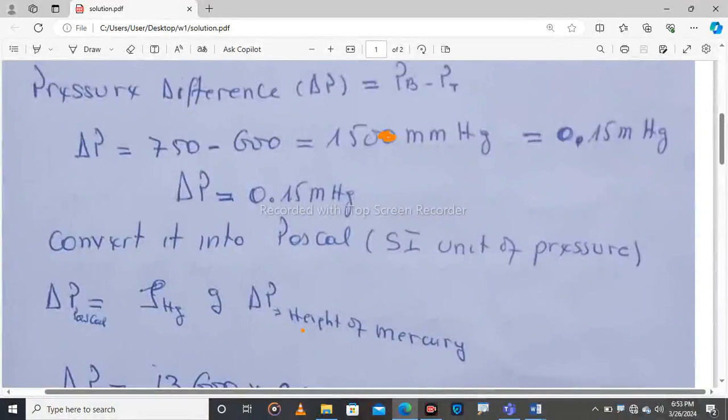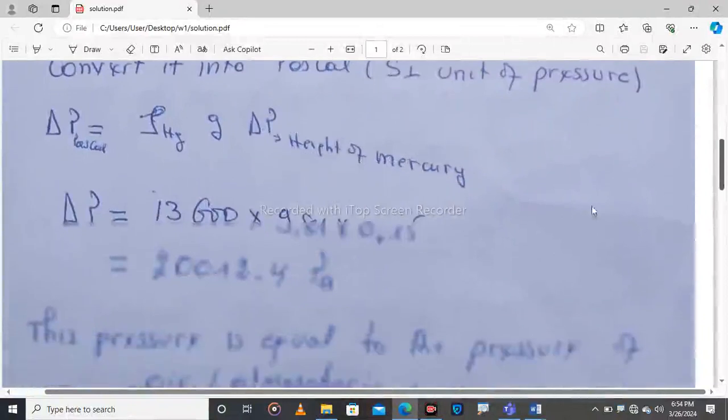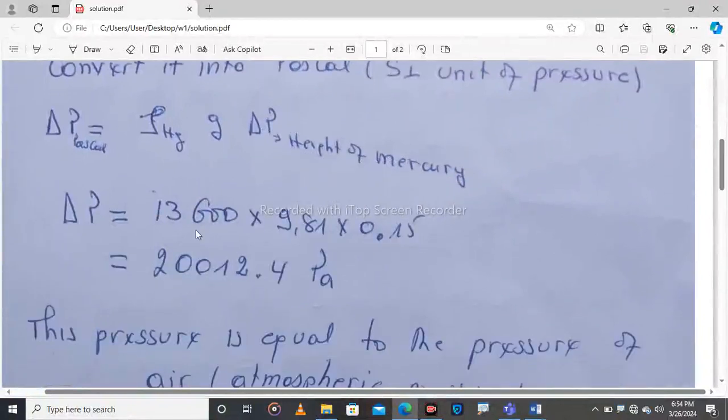So we will take the density of mercury times gravity times the height of mercury.